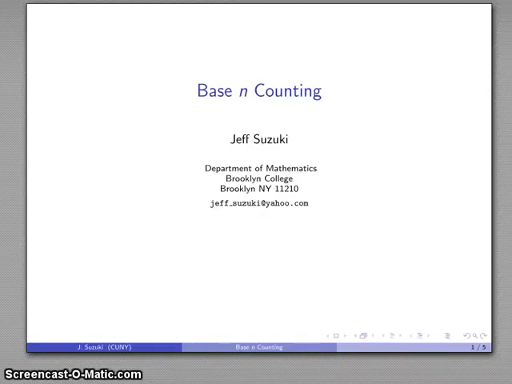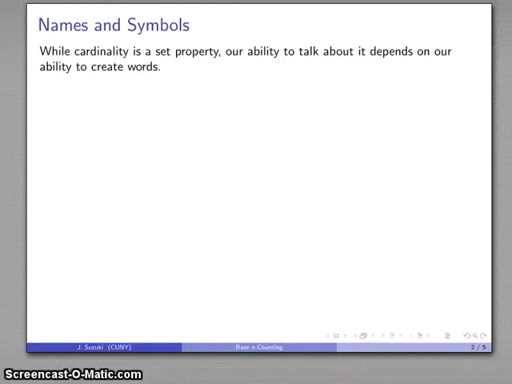So let's talk about counting. Now, informally again, the cardinality of a set is the number of things in the set, and so cardinality is a set property. However, our ability to talk about cardinality and later on to actually do something with cardinality really depends on our ability to create new words. If you can't talk about it, you can't really communicate about it.